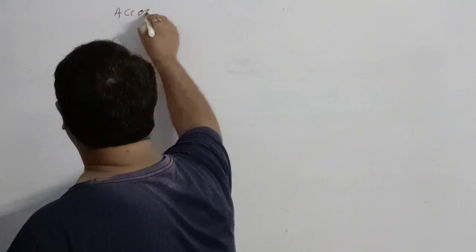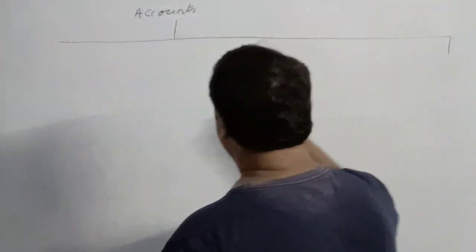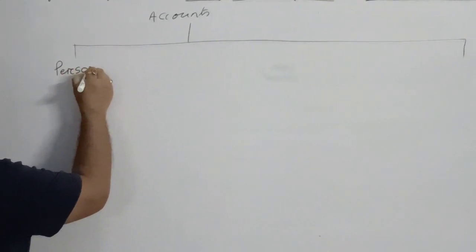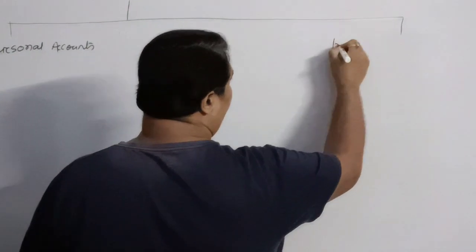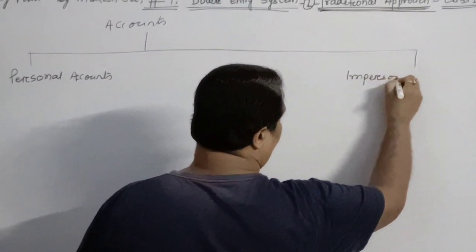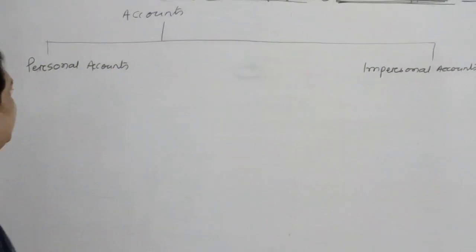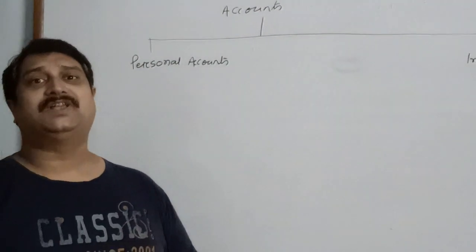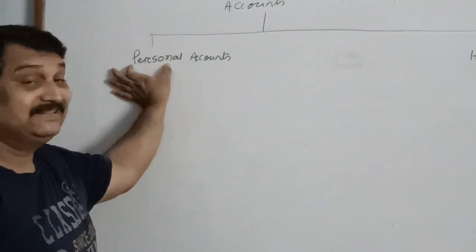So according to the traditional approach, accounts is divided into two parts. The first one is called personal accounts, and the other one is called impersonal account. Now, let us understand what is personal account. Children, personal accounts are those accounts which are associated with, as the name says, person.